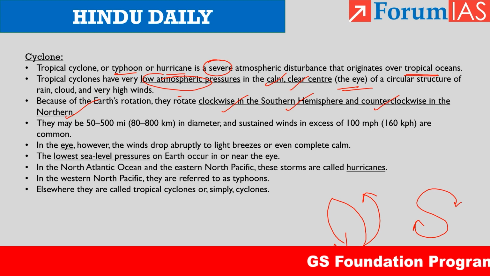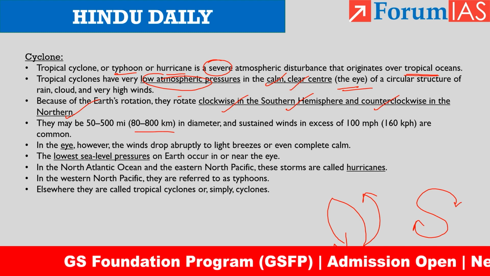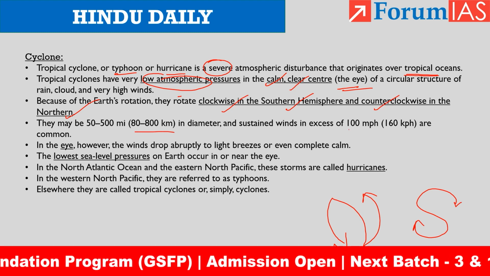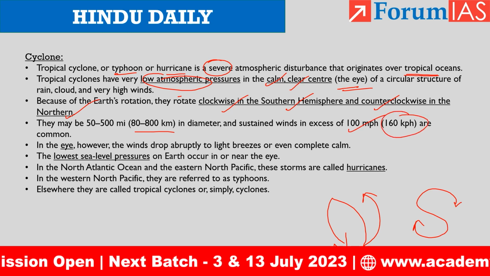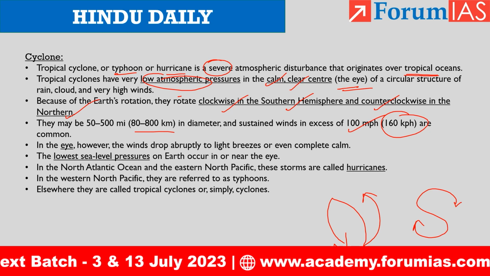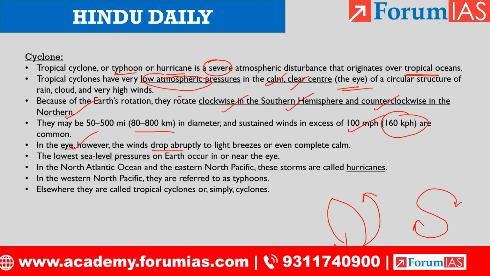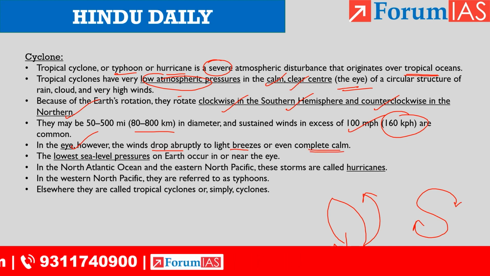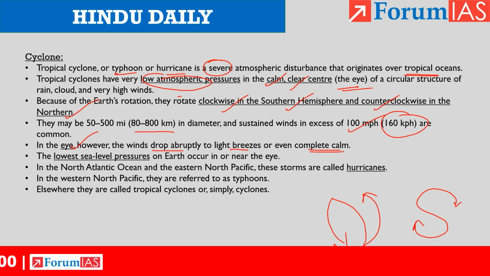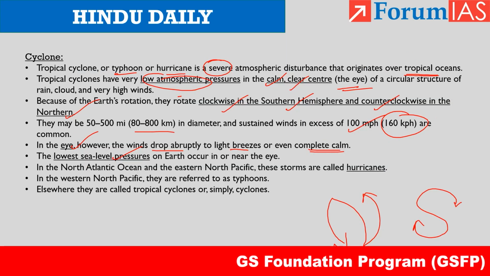Alright. So on an average, a cyclone can be of 80 to 800 km in diameter and the wind speed is in excess of 100 miles per hour or 160 km per hour. So this is the common average wind speed. But as we saw earlier, in the eye, the winds drop abruptly and there is very light breeze, or most of the time there is complete calm in the eye region, right? The lowest sea level pressure is at the eye. We already saw in the diagram. This is a region of intense low pressure. I have indicated it here.